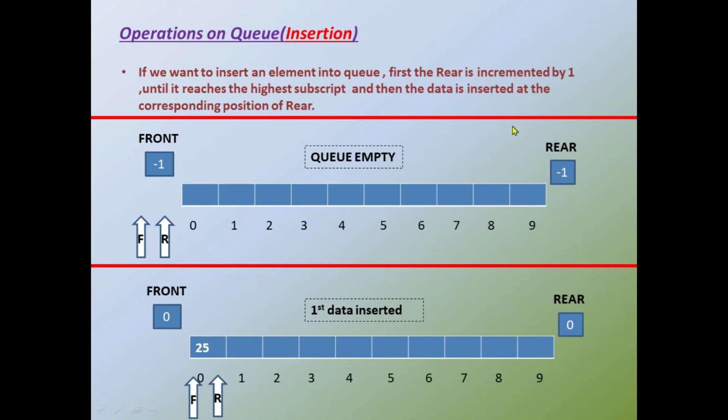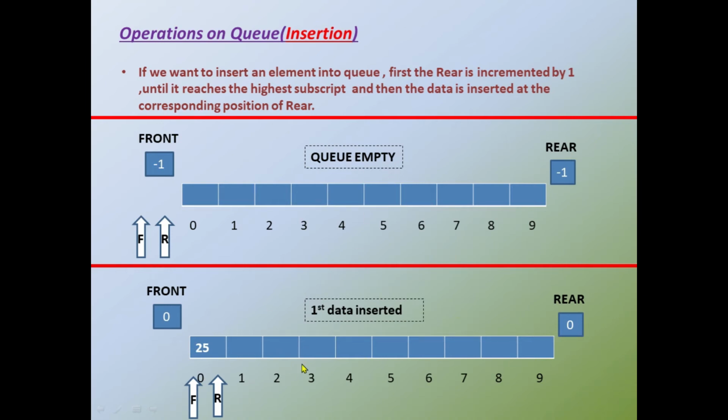This is an example of queue empty. Here there are no items in the queue. I have already said if the queue is empty, the front value and the rear value will be -1. So just imagine the positions front and rear. They will be here because it is -1. The pointers front and rear will be in the position of -1. So there is no data in the queue. This is the image of queue empty.